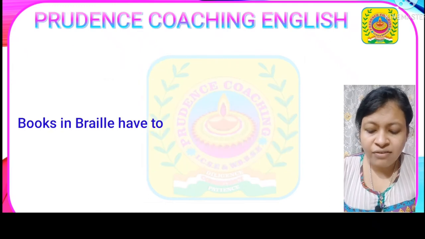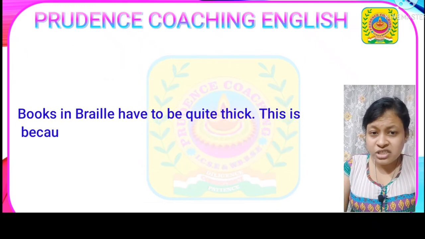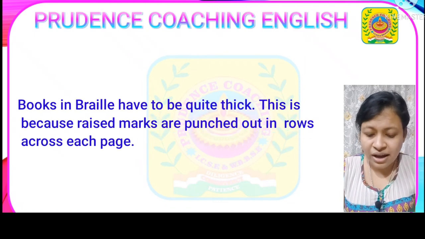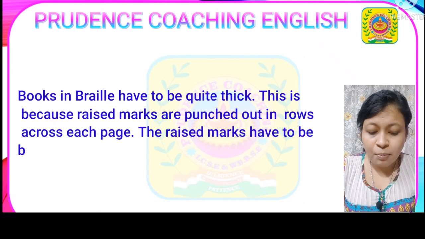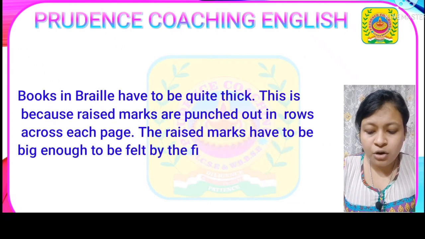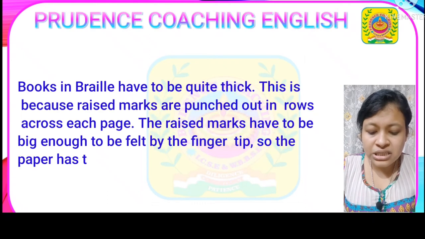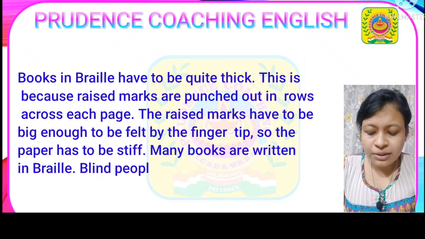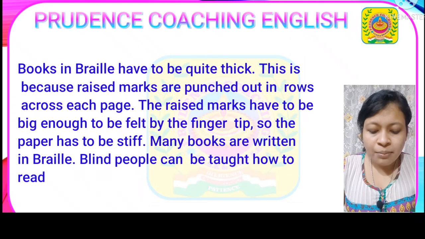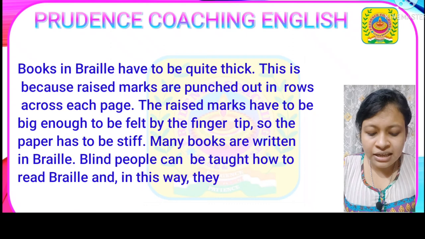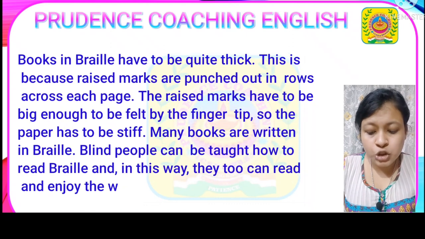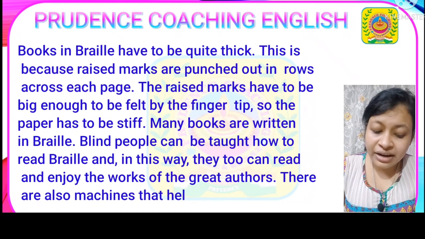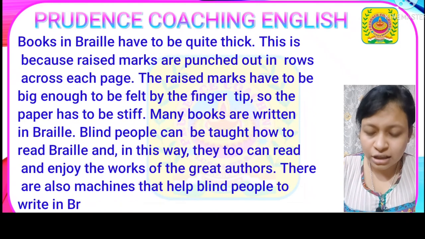Books in Braille have to be quite thick. Why? We are going to learn why. This is because the raised marks are punched in rows across the page. The marks have to be big enough to be felt by the fingertip, so the paper has to be stiff. Many books were written in Braille. Blind people can be taught how to read Braille, and in this way they too can read and enjoy the works of the great authors.